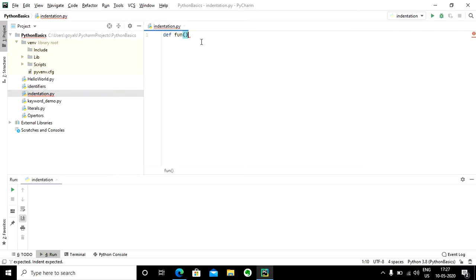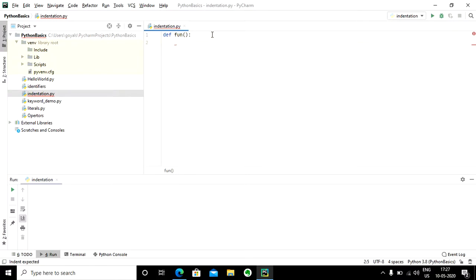So how do we identify the beginning of a block? The beginning of a block is represented by a colon sign. This means that there is a block called def func, which, since it is a block, is expected to contain one or more sub statements.